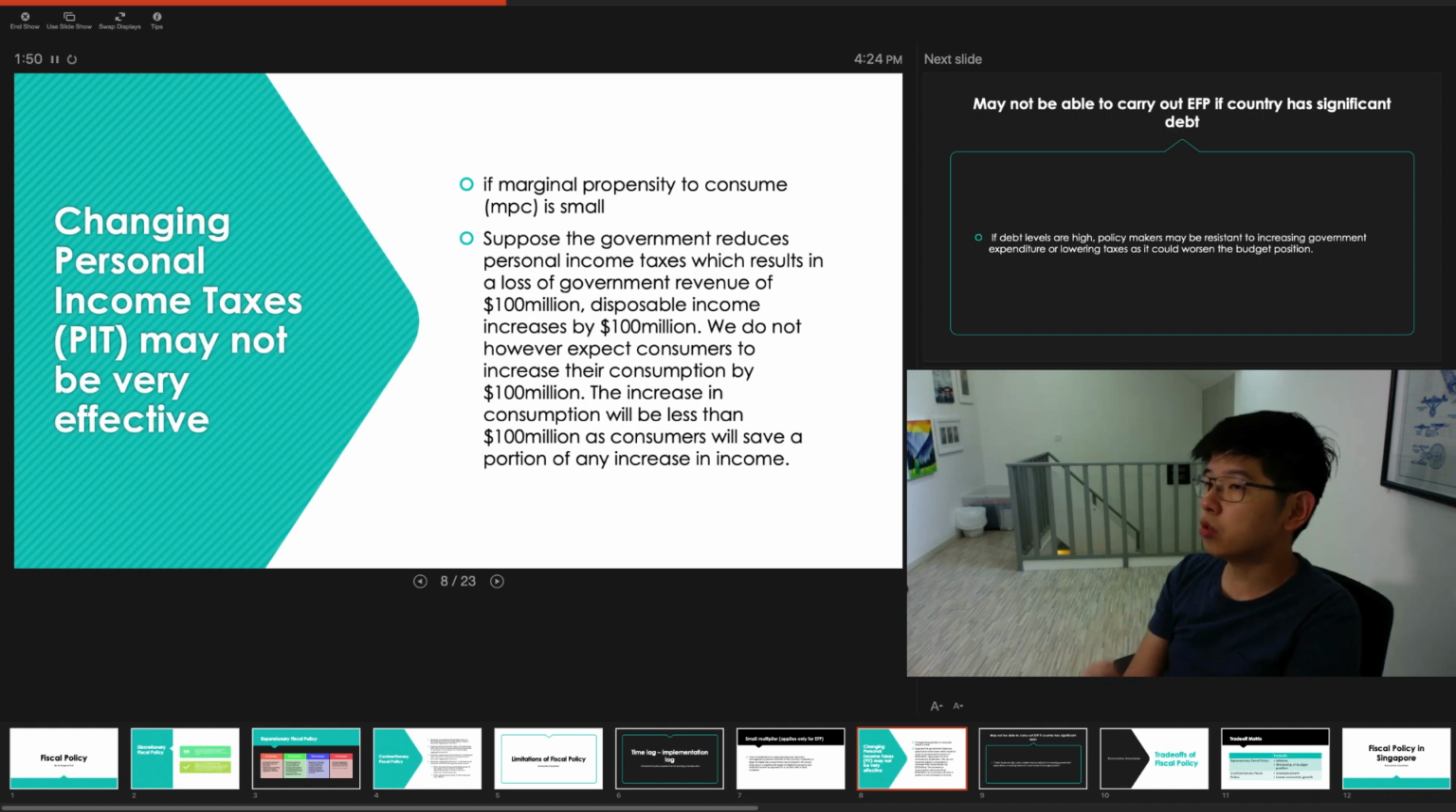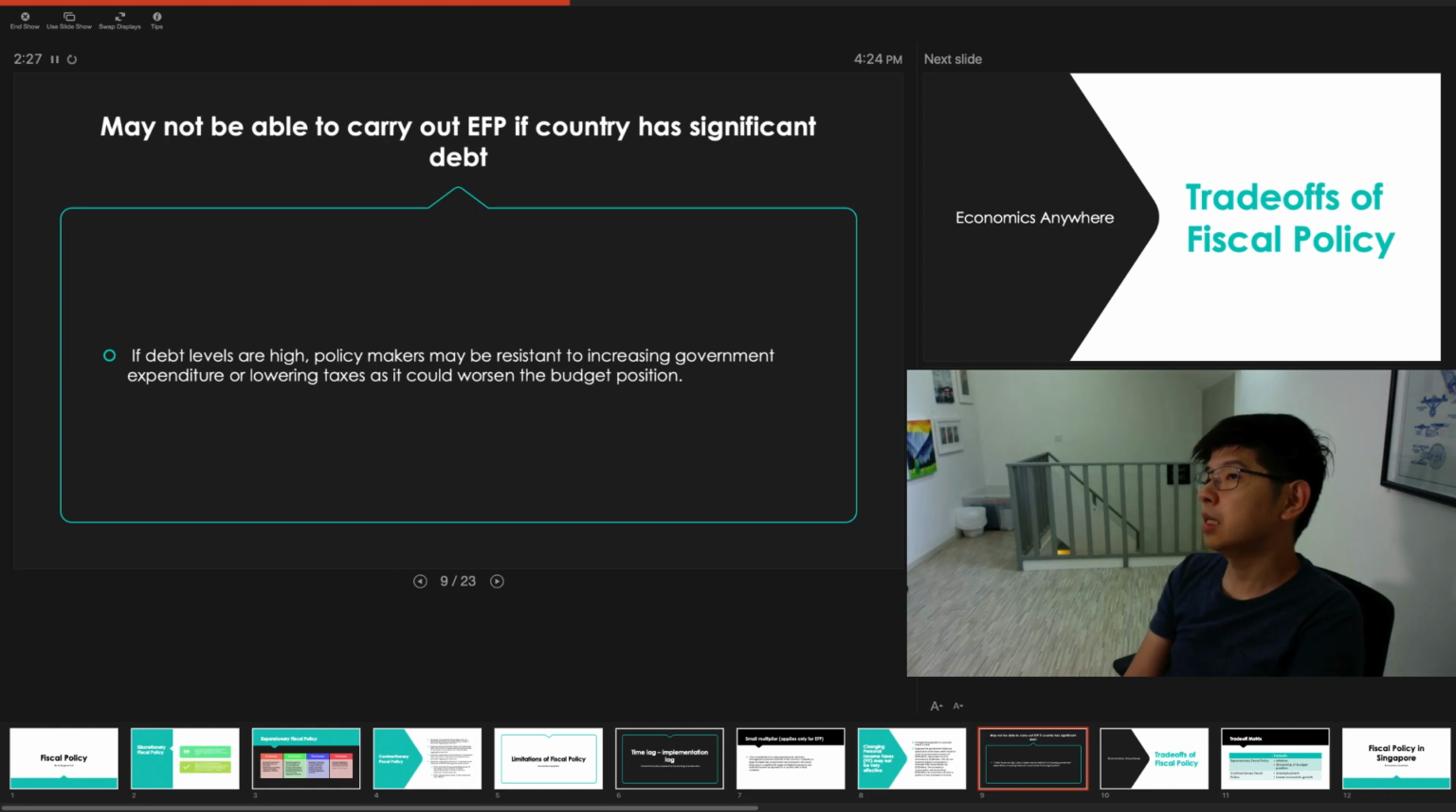Next, if you want to change personal income taxes, you have to check whether your marginal propensity to consume is very small. If your marginal propensity to consume is small, then when you cut personal income taxes by, say, $100 million, disposable income increases by $100 million. But you must remember that consumers save a portion of their income. So if their marginal propensity to consume is not very high, they might end up saving a relatively large proportion of the rise in disposable income, and in the end, your increase in AD because of increased consumption will not be very significant. So you have to be mindful of the size of the MPC.